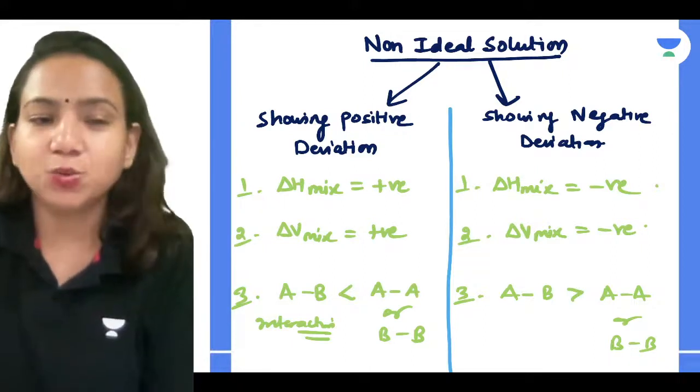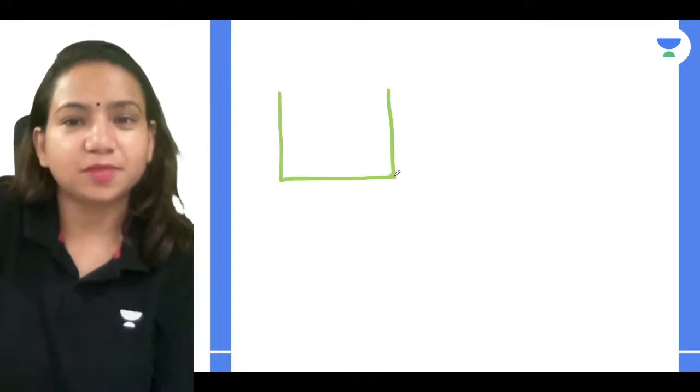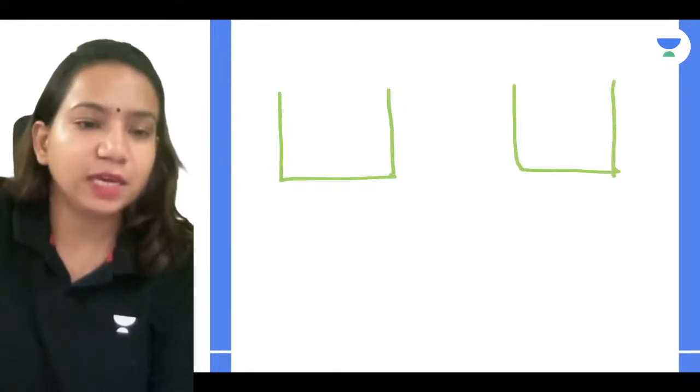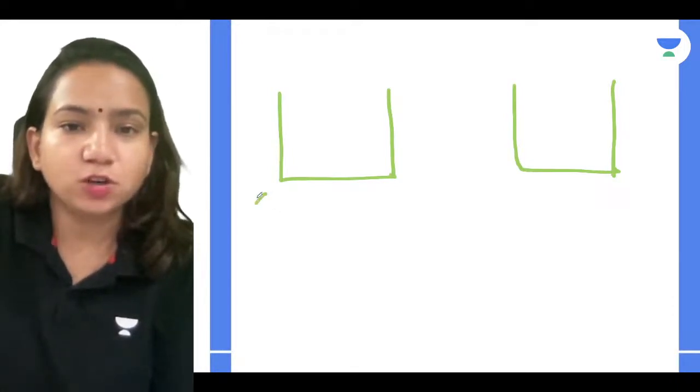You want me to quickly do it? What say? Okay, let's just do that. It's going to be really easy. Okay, you will understand. So we know what is Raoult's law graph. Yes. Can we make it? Everyone, tell me, can we make the Raoult's law graph?